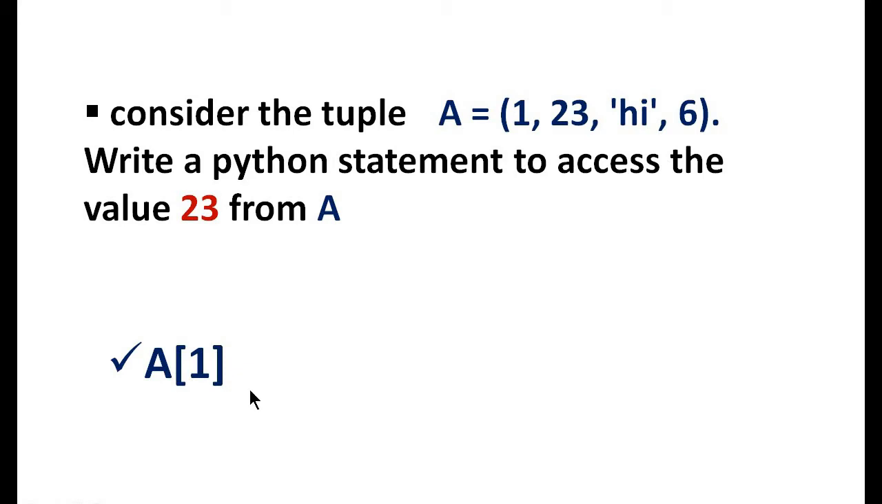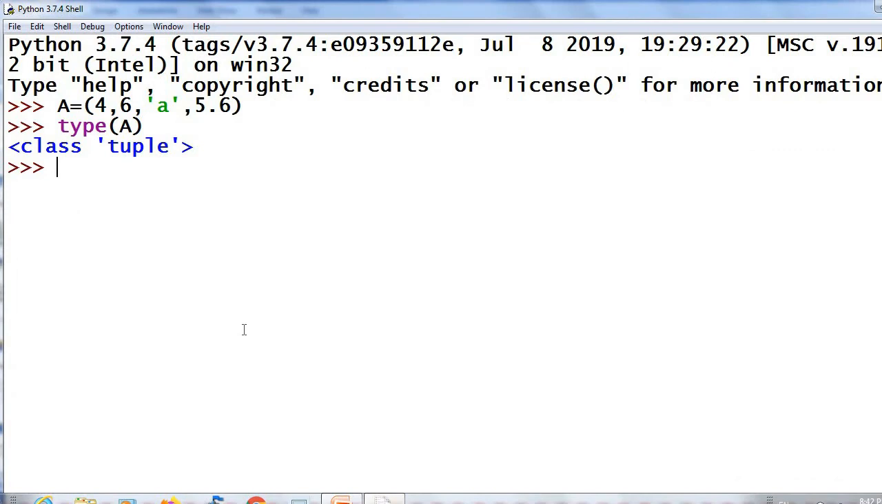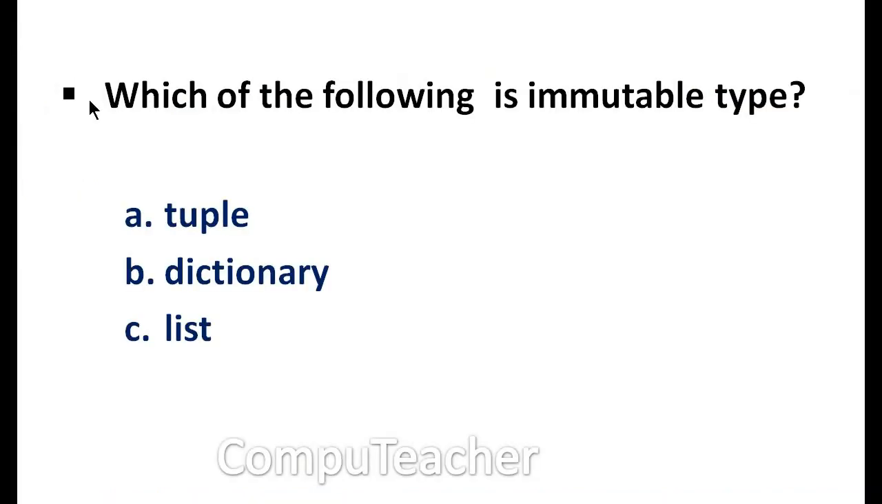See, the bracket used here is square bracket itself, not this curved parenthesis. Index 0 here, 1, 2 and 3. The values are accessed using index. So 23 is at index 1. So A of 1 will give you 23. A of 1 is 6 here. A of 2, and so on.